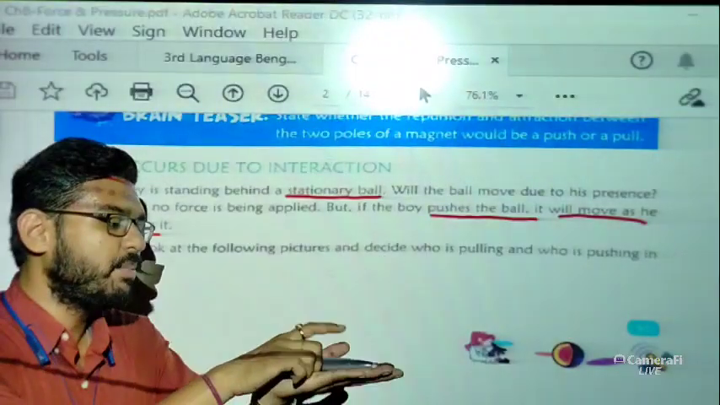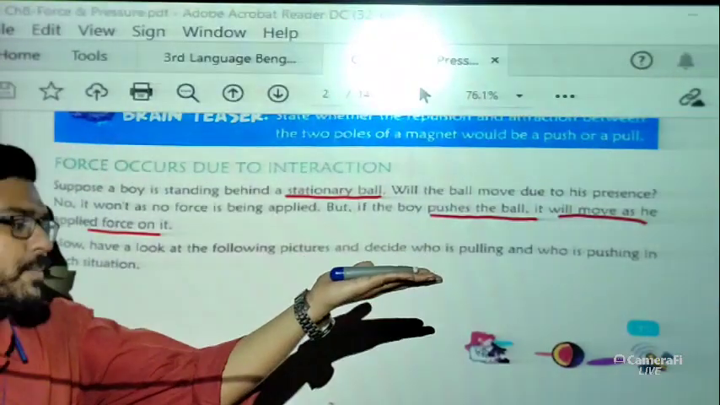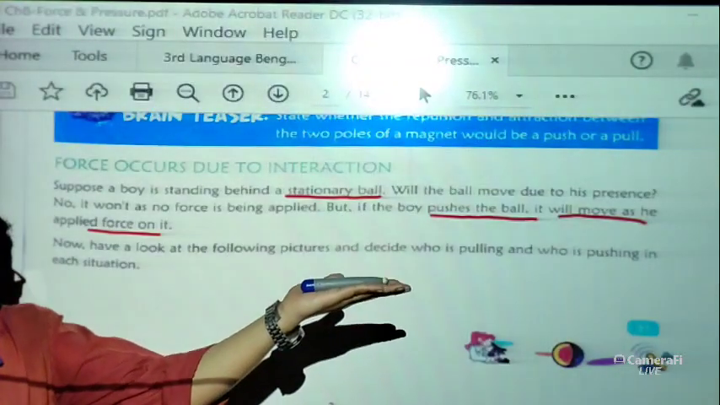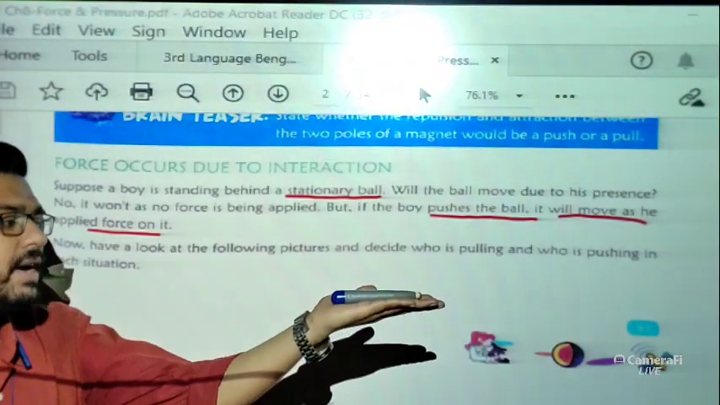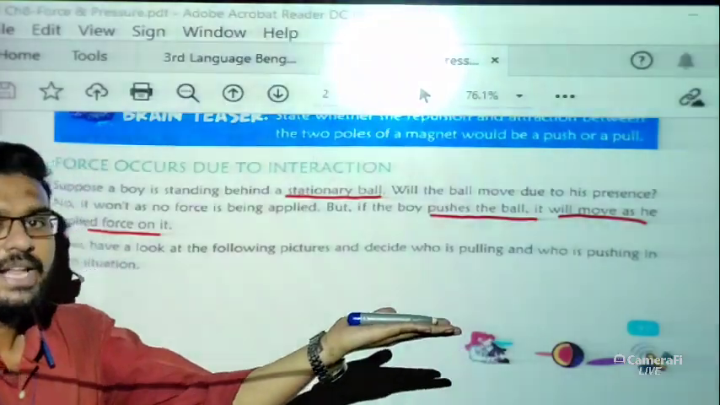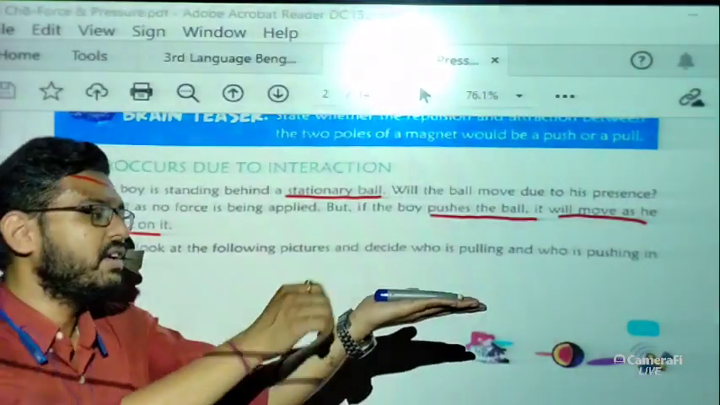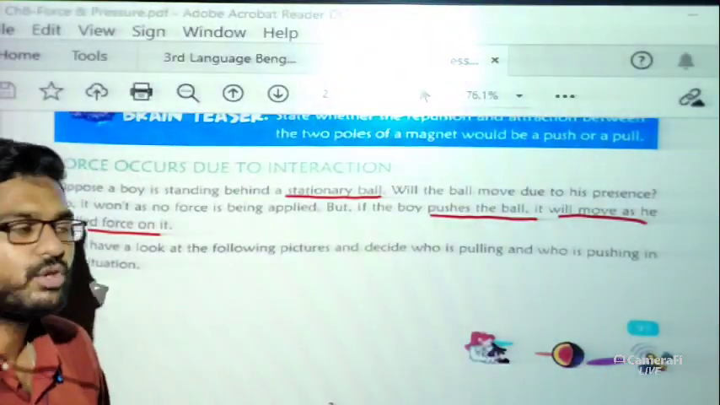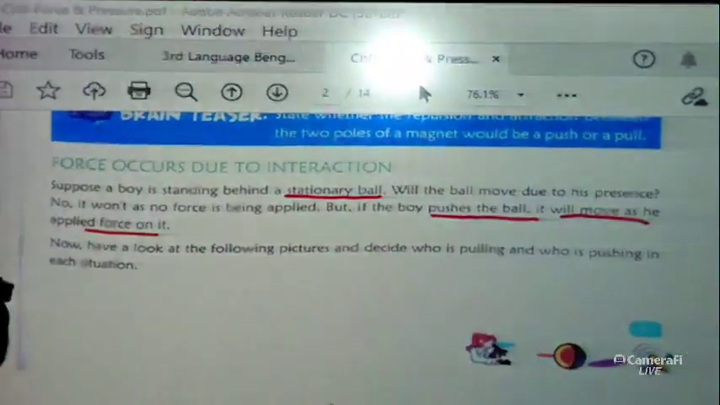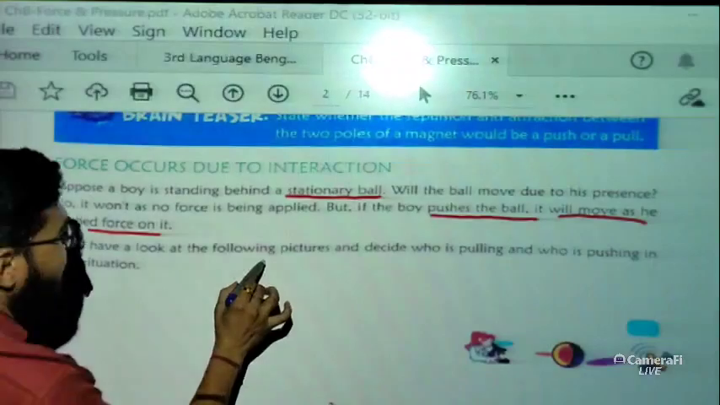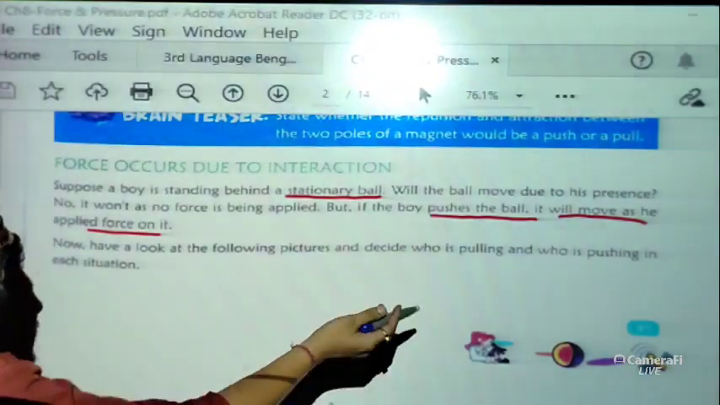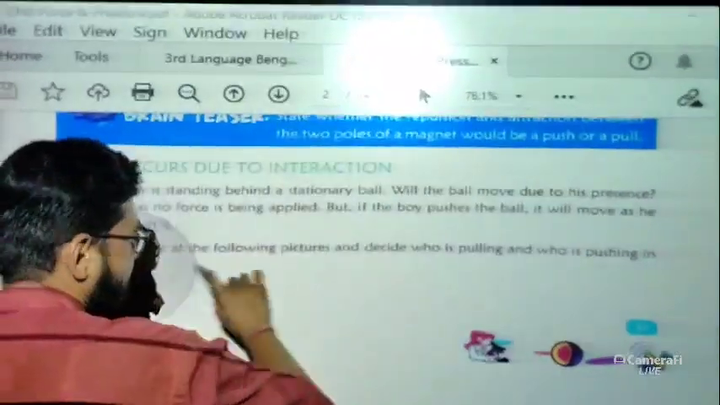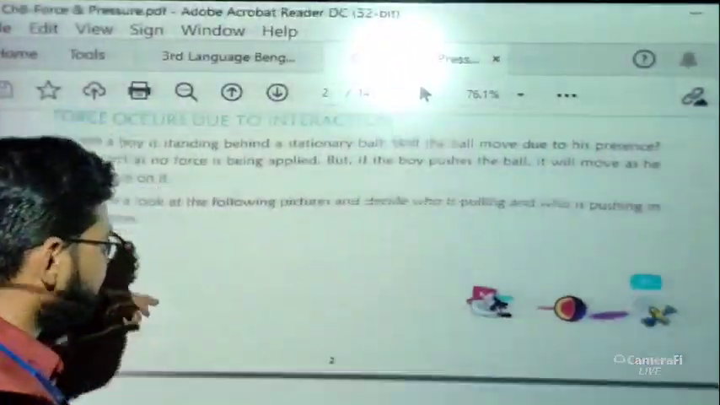Now same thing happens, the pen is there. Will the pen come towards me, or go away from me, if I have not applied any force? Obviously no, okay. But if I apply some force, if I pull the pen, if I push the pen, then it will change its position. So the same thing happens here. Now just have a look at the following pictures and decide who is pulling and who is pushing in each situation. So let me show you the pictures.